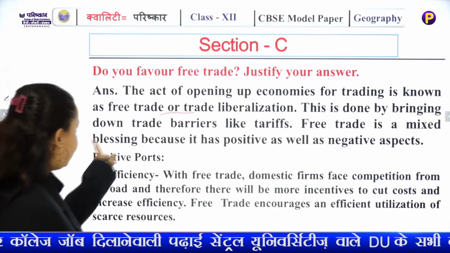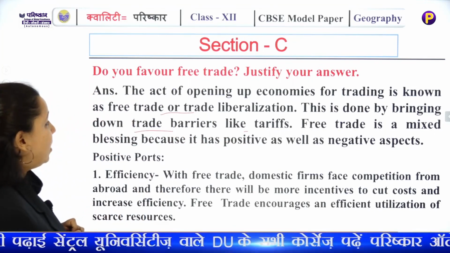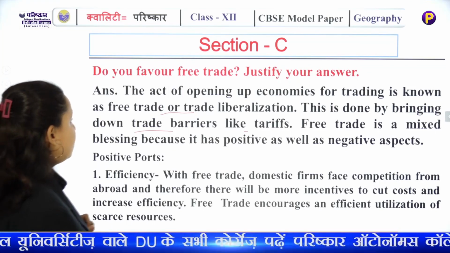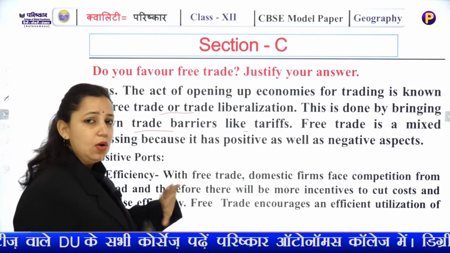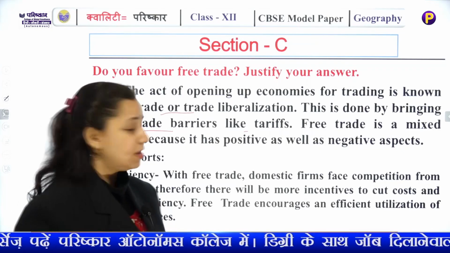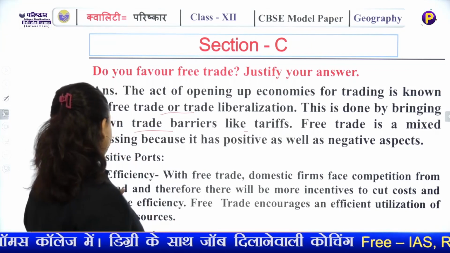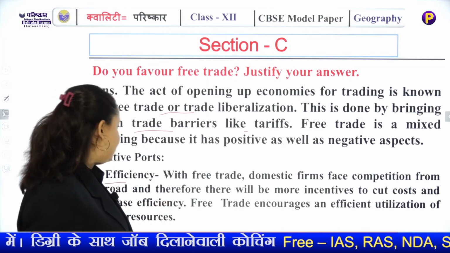It is done by bringing down trade barriers like tariffs. Free trade is a mixed blessing because it has positive as well as negative aspects. Now you are justifying, you are critically examining this question by giving both positive and negative aspects. If positive, first point, efficiency.